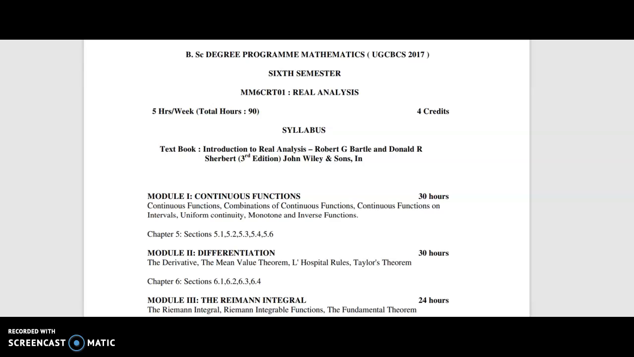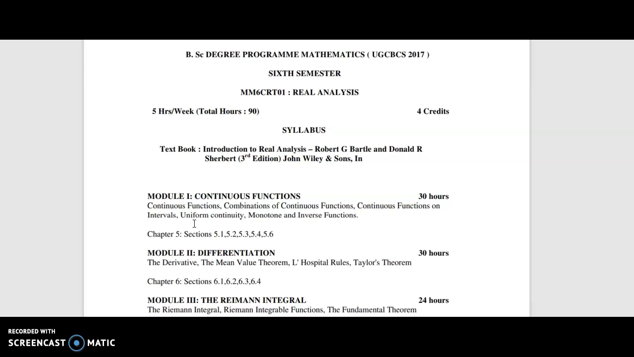Hello students, we can enter into the 6th semester course Real Analysis directly, since it is a continuation of the course that we have studied in 5th semester, Mathematical Analysis. Now we are in a position to start with Module 1, as we have last discussed limits. Continuity is a continuation of limits, and here we are in the exact position to start with continuous functions.